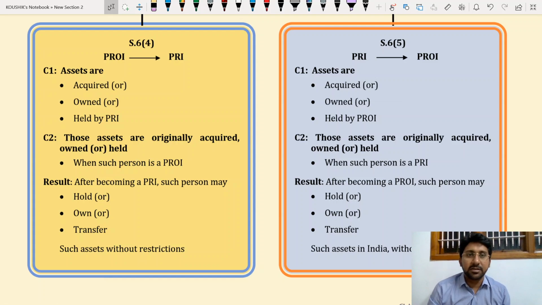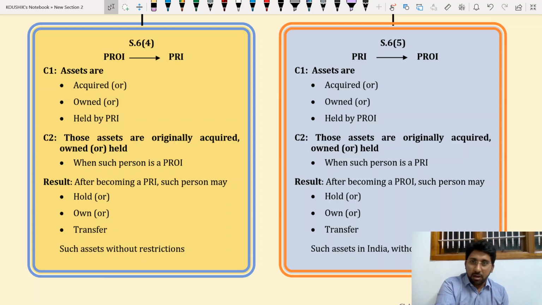So please listen first. Point number 1. I am a PROI. When I am a PROI, let us say I am in USA. I've been there in USA for the past 15 years. I am a resident of USA. Now what happened? After becoming a resident, I will purchase certain assets in USA. Yes or no? Yes. I purchased a house in USA. Now, if I prepare my personal balance sheet, there will be a USA asset or not, like a house in New York. Okay, very good.